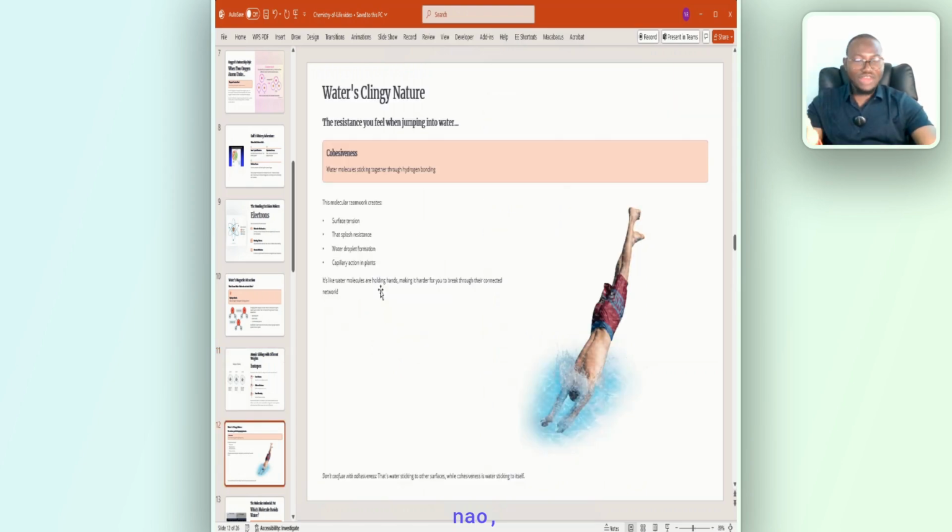Now, we have cohesion and we have adhesion. When you're talking about cohesion, water molecules sticking together using their hydrogen bonds is known as what? Cohesion. This cohesion leads to surface tension, capillary action, water droplet formation, splashing.